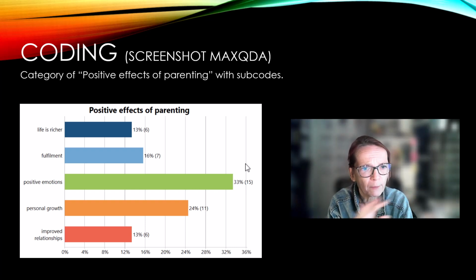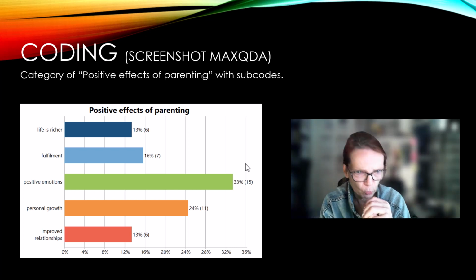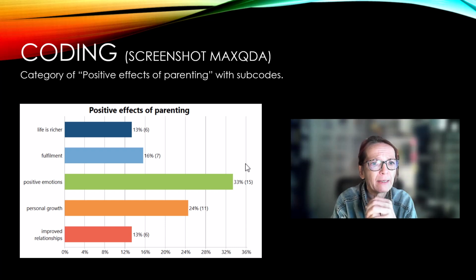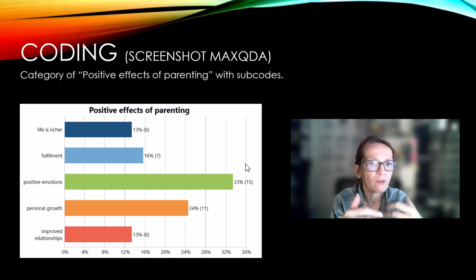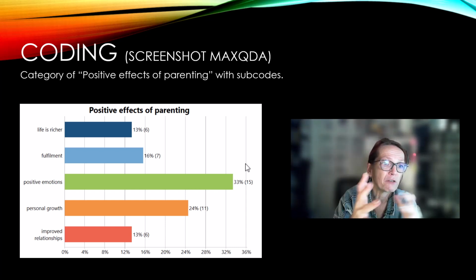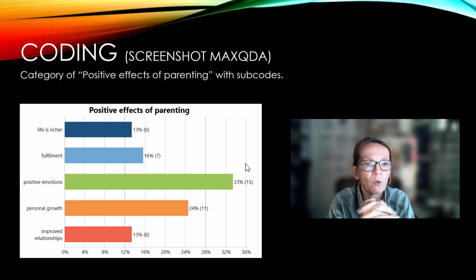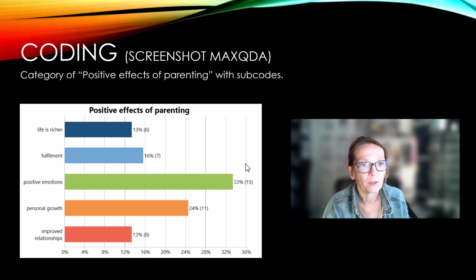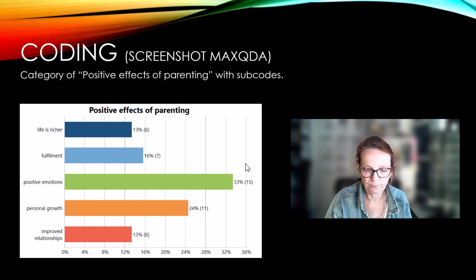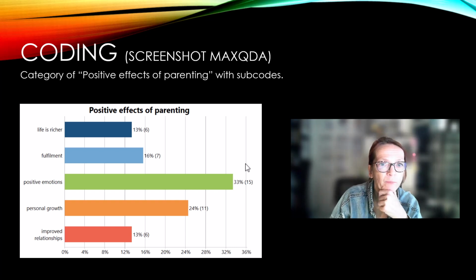You can connect them with some other AI-based tools, then they are better. But the large language model, if you give it text, we cannot tell AILYZE, count how often life is richer or fulfillment was mentioned. So that's only something you get when you actually code the data. And not everybody wants to count, but just to point out that this is a difference here.